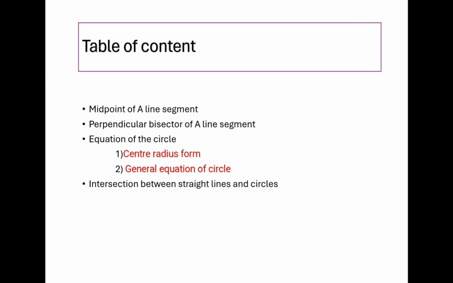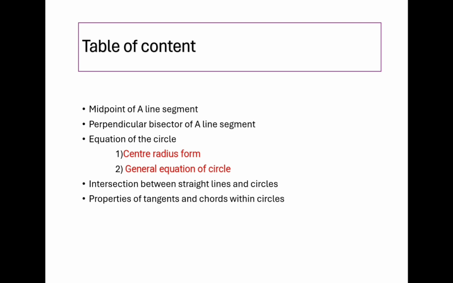So we will be seeing all the conditions, and at last we will also be having a detailed discussion on the properties of tangents and chords within the circles. So these are topics which we are going to cover in detail, and I think there will be around two parts, two videos on this topic.